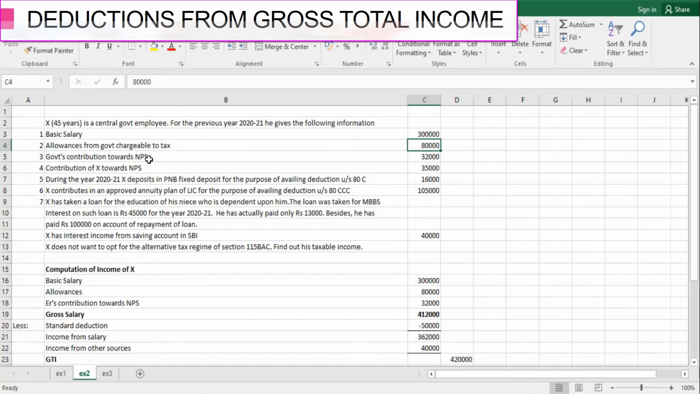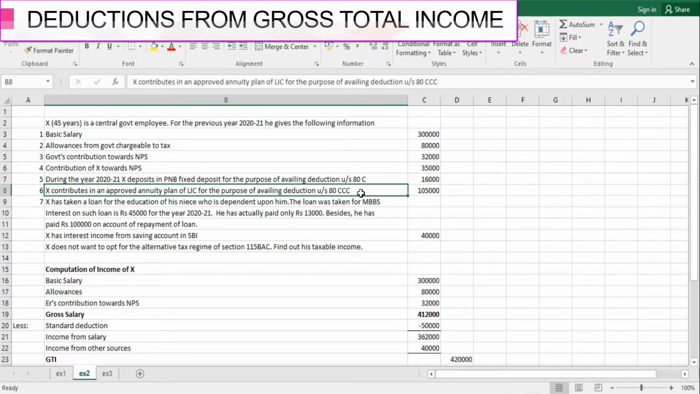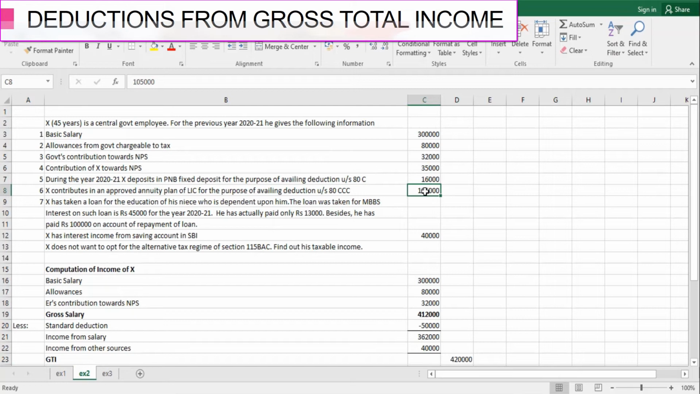Government's contribution towards NPS is rupees 32,000. Contribution of X towards NPS is rupees 35,000. During the year, he has deposited in PNB fixed deposit for the purpose of availing reduction under Section 80C, rupees 16,000, and he has contributed to an approved annuity plan of LIC for availing reduction under 80CCC, rupees 1,05,000.